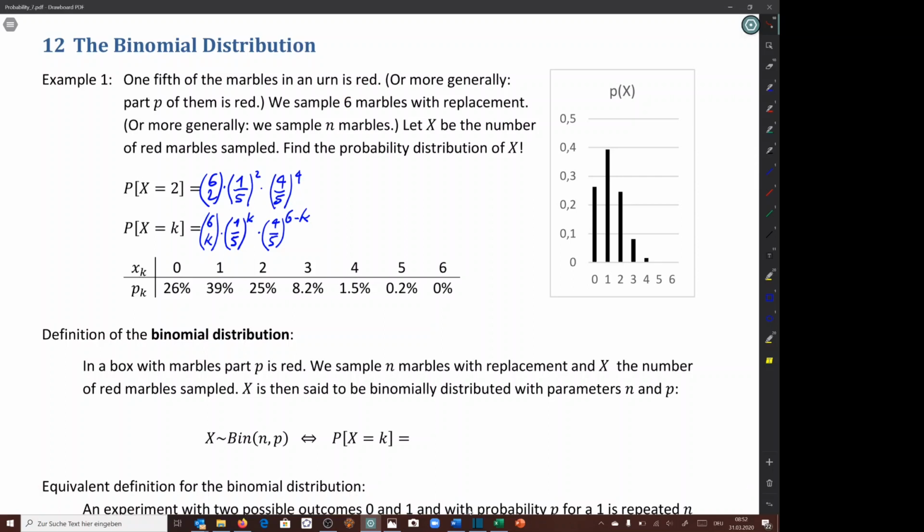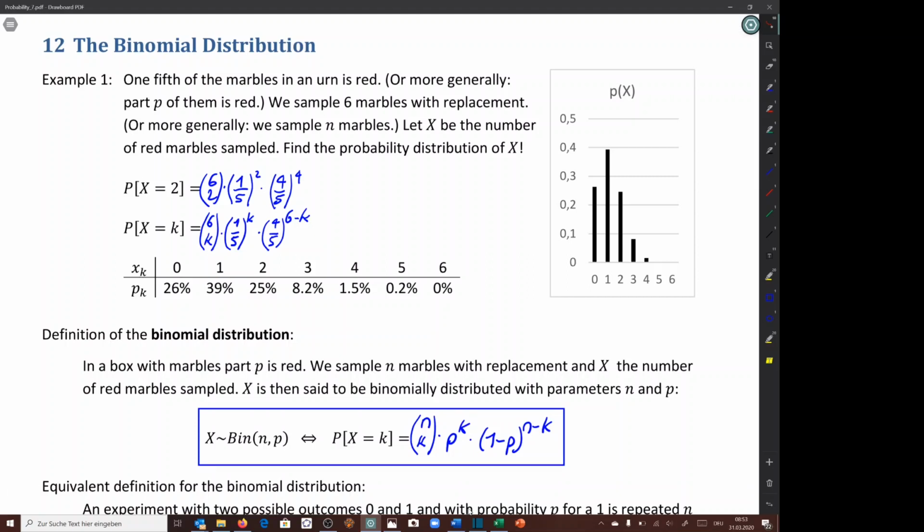And that's the way that we get now the formula for the binomial distribution. If the random variable x is binomially distributed with parameters n and p, we write this in this way, then the probability of x having a value k is this here. And as we said before, we have used this probability already many times.